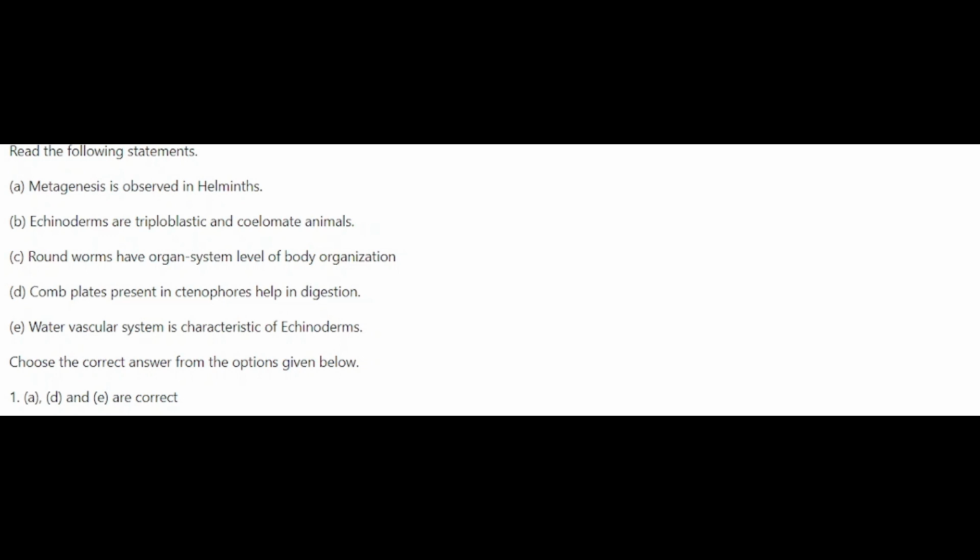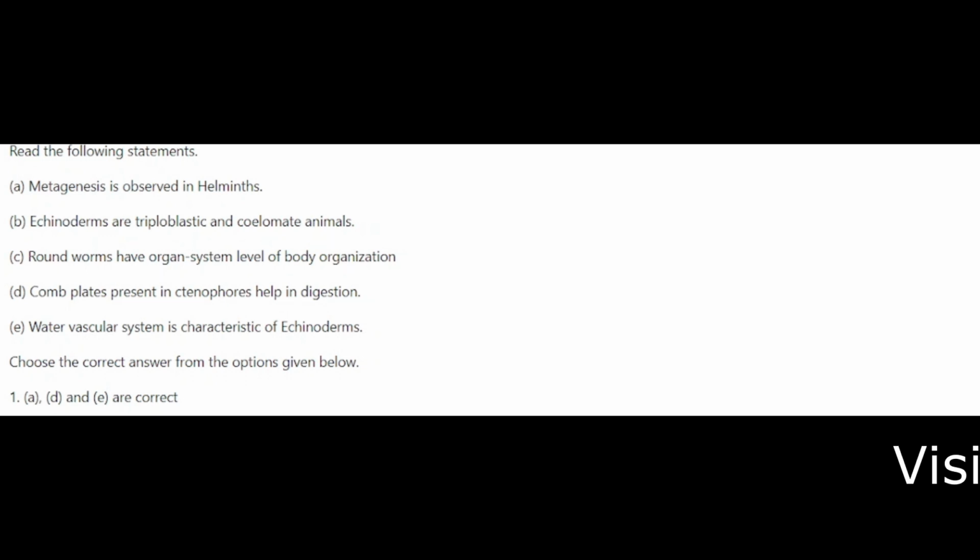Read the following statements. We have A to E. First statement, metagenesis is observed in helminths. Echinoderms are triploblastic and coelomate animals. C, roundworms have organ system level of body organization. Then D, comb plates present in ctenophores help in digestion. E, water vascular system is characteristic of echinoderms.